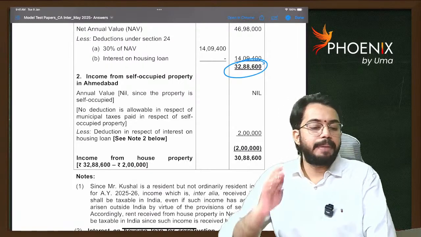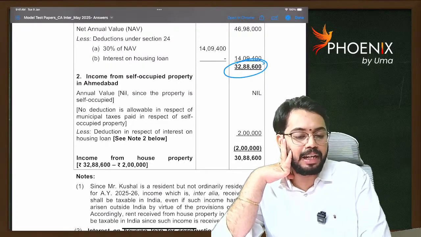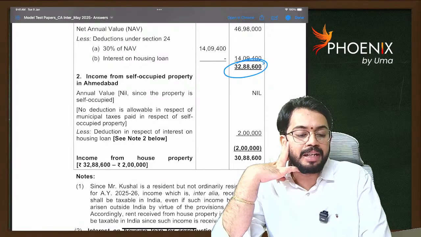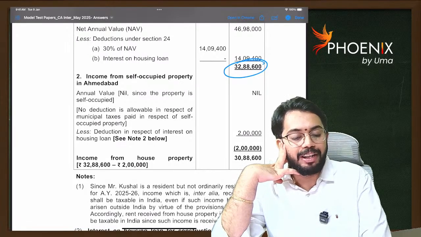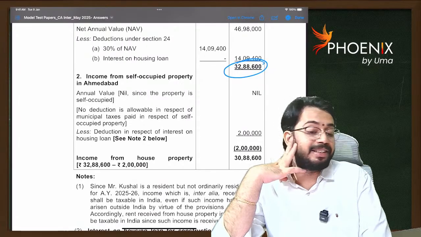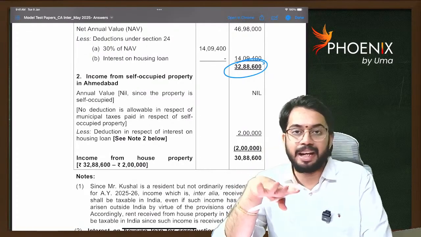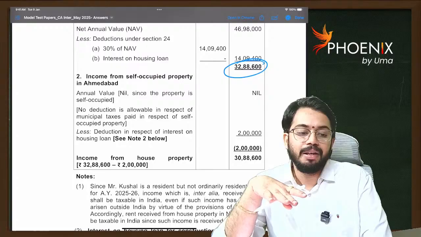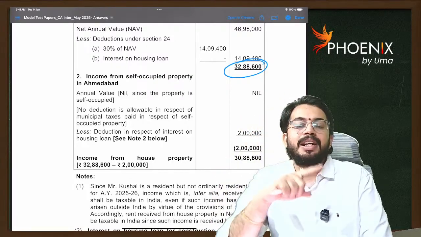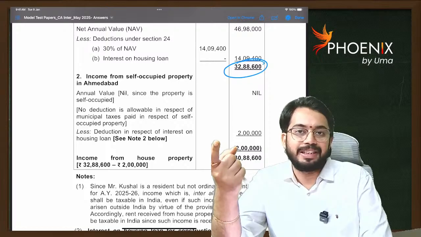Sir, if rent is paid to an owner who is non-resident, then TDS is required to be deducted. But if the owner is renting house property in a foreign country, should the tenant deduct TDS? No, only if the house property is in India. Simple logic. A non-resident is paying rent to another non-resident.